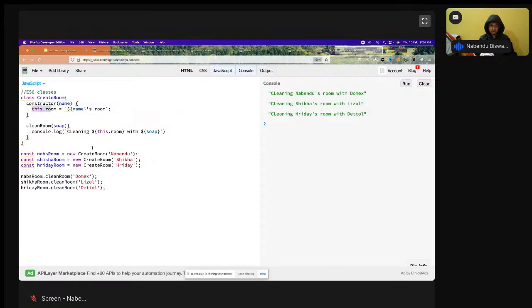So this.room is its own room. This.room will be Navendu's room, so that's when Navendu's room is coming. Then when I'm calling this with Navendu's room dot clean room, what is getting here? Domex, it is its own clean room. So when this.room is called here, it is calling Navendu's room, not someone else's. This is how the classes work. It creates the whole thing.